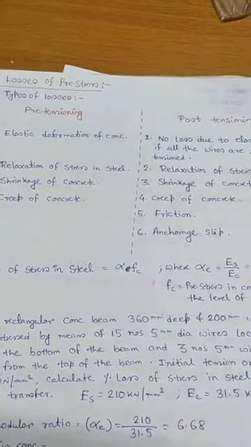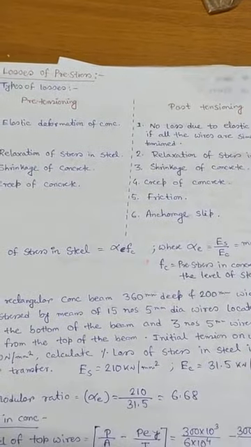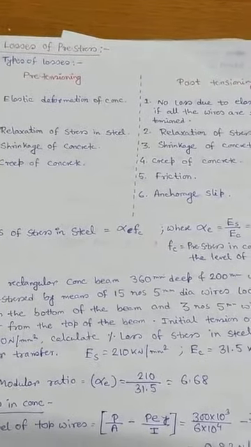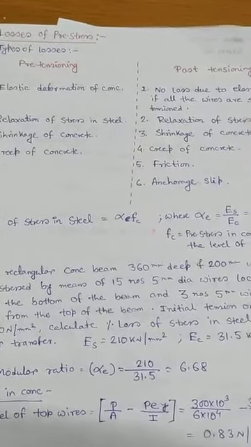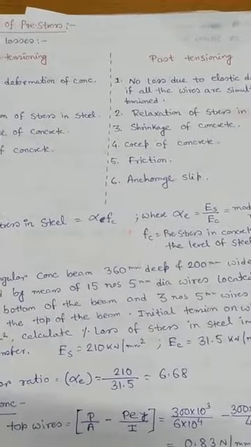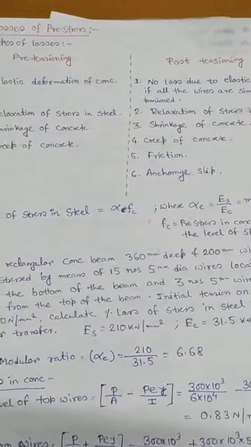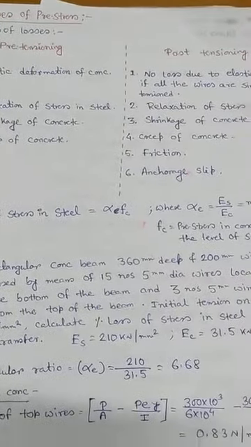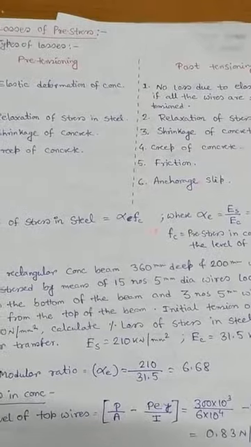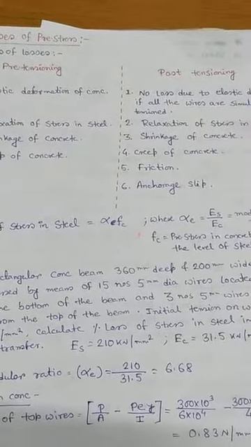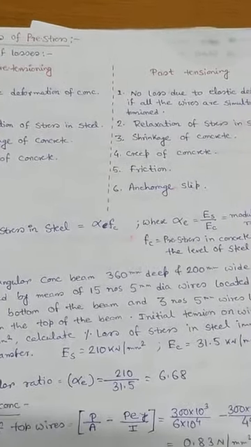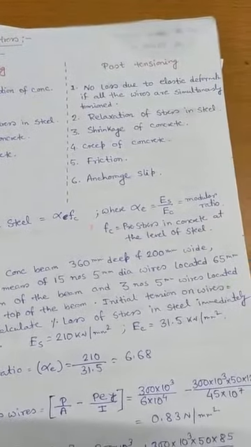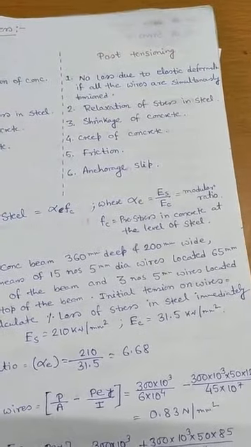Now, in case of a pre-tensioned member for elastic shortening, when the tendons are cut and the pre-stressing force is transferred to the member, concrete undergoes immediate shortening due to pre-stress, and the tendon also shortens by the same amount, which leads to the loss of pre-stress. And in case of a post-tension member for elastic shortening, if there is only one tendon, you assume there is no loss, because the applied pre-stress is recorded after the elastic shortening of the member.